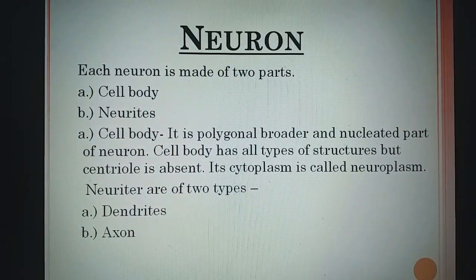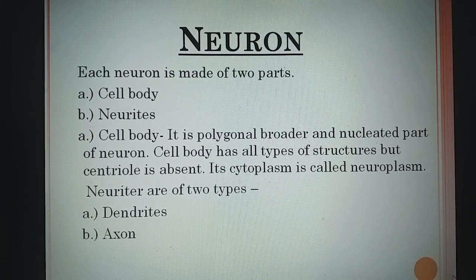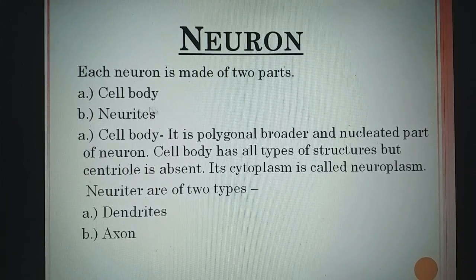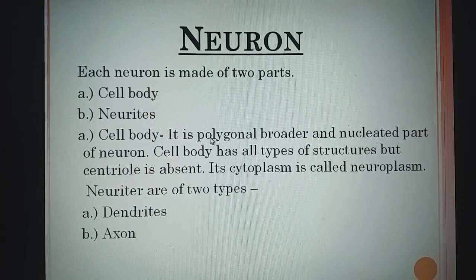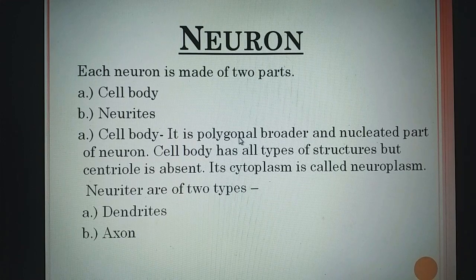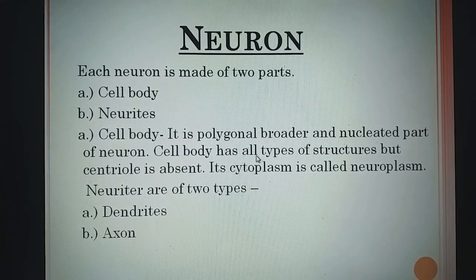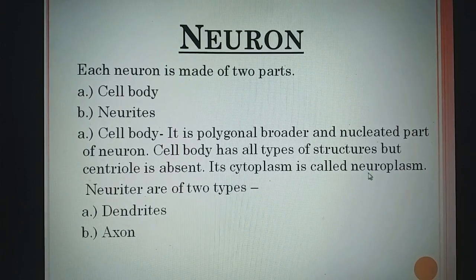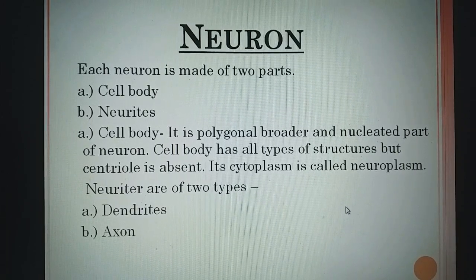Now neuron is the structural and functional unit of nervous system, or you can say that it is the structural or the functional unit. So each neuron is made up of two parts, that is the cell body and neurite. Cell body is a polygonal, broader and nucleated part of neuron. Cell body has all types of structure but centriole is absent. Its cytoplasm is called neuroplasm. So cell body is similar to the cell that we have been studying.